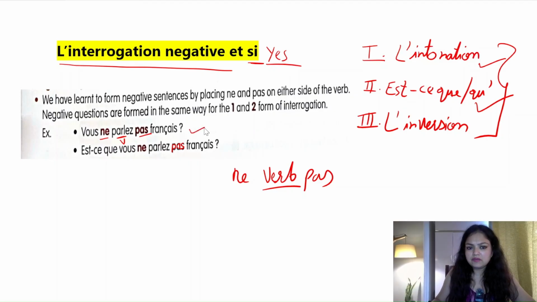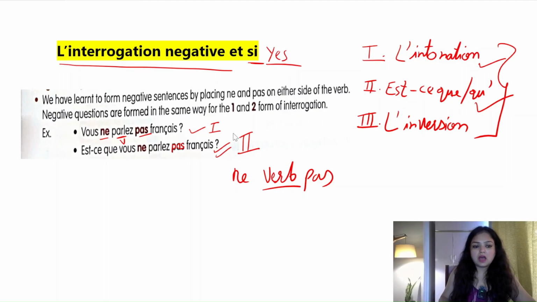So this is the first form, intonation. The second form is est-ce que. So for est-ce que also, we add ne pas either side of the verb. Est-ce que vous ne parlez pas français? Don't you speak French? So this is your second form.